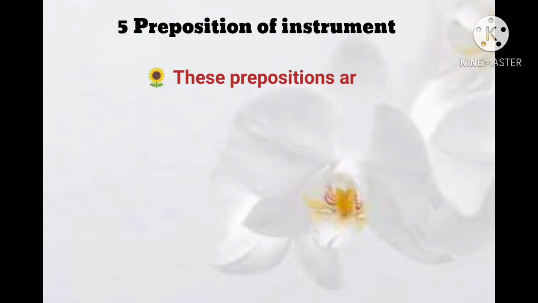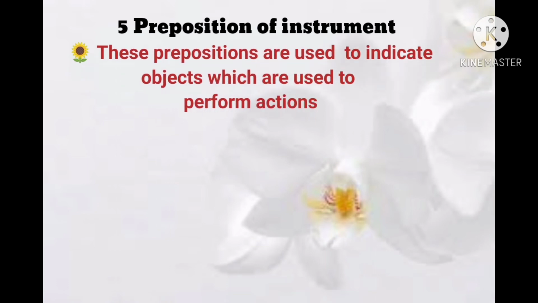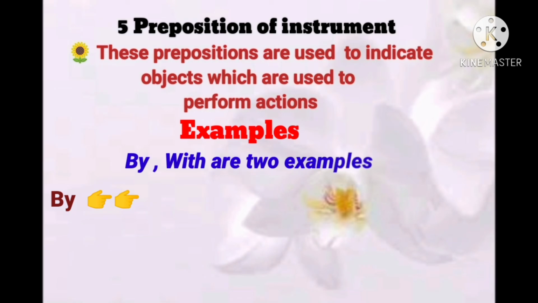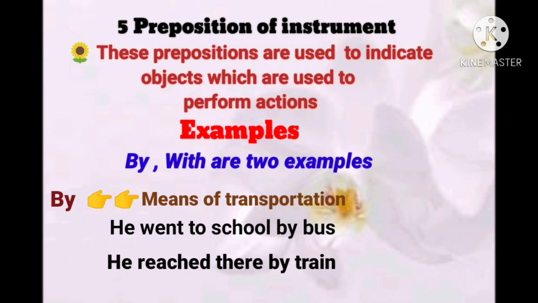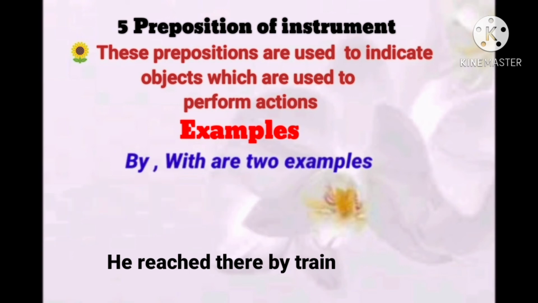Preposition of instrument indicates objects which are used to perform actions. Simply, we can say which objects are used to perform actions. Now come towards examples. By and with are two examples of these prepositions. By is used for means of transportation. He went to school by bus. He reached there by train.